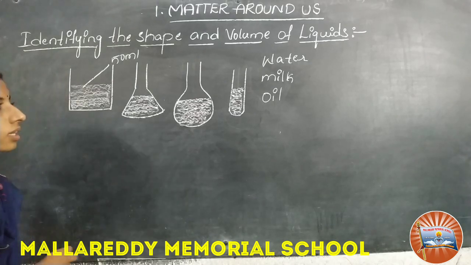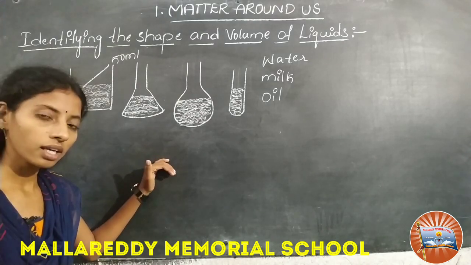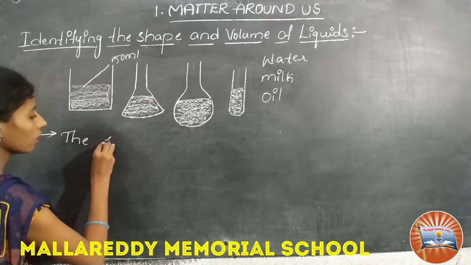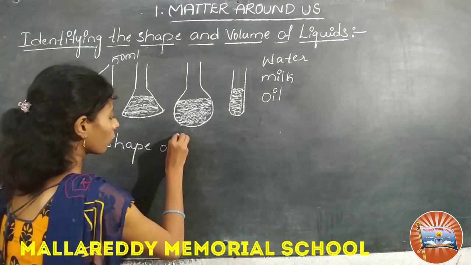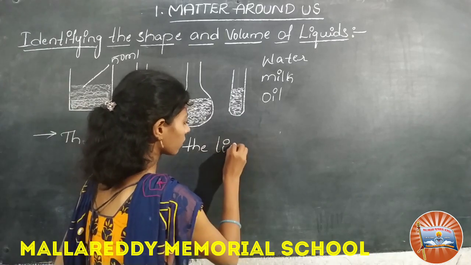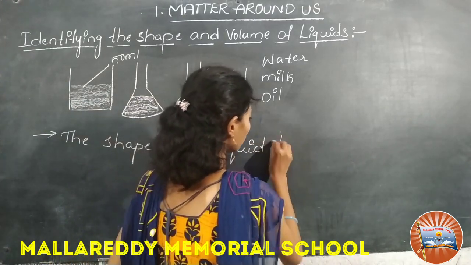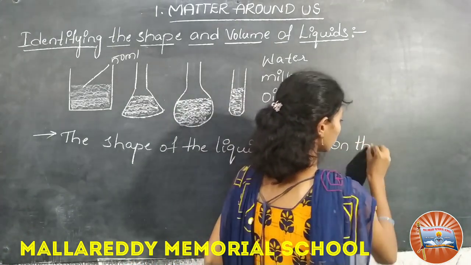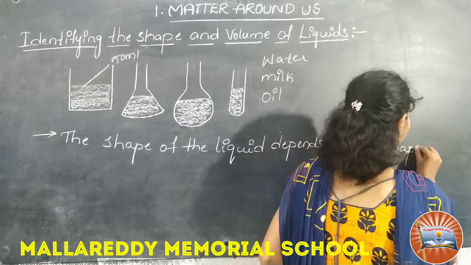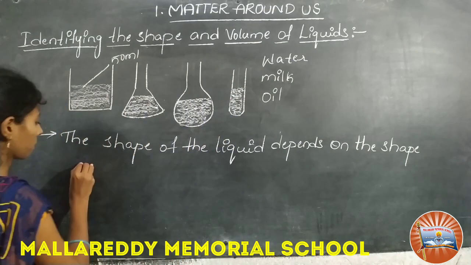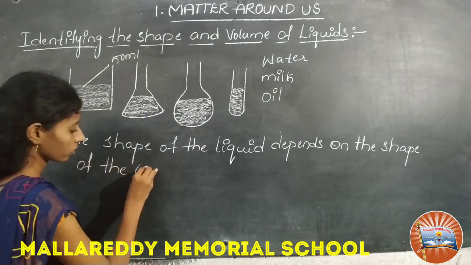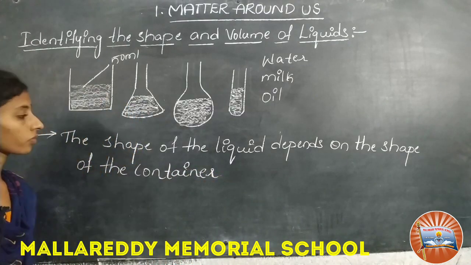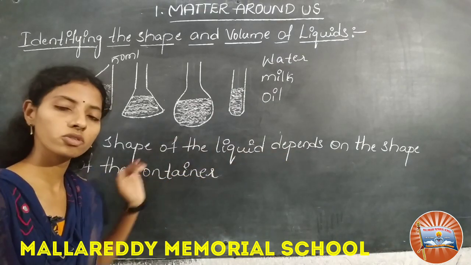From this we can say two properties. The shape of the liquid depends upon the shape of the container.